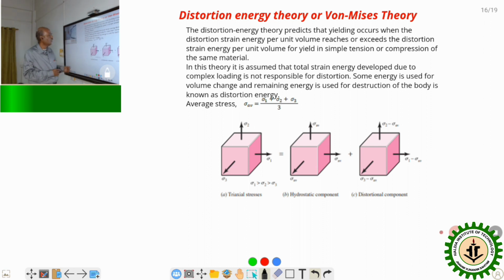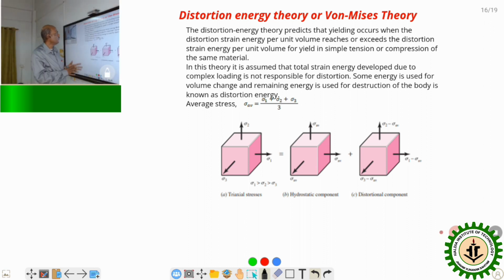So this theory says that some strain energy is used for change in volume of the body, and the remaining is used for destruction of the body.